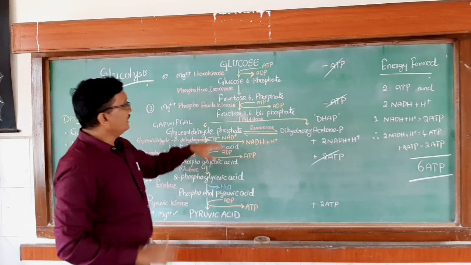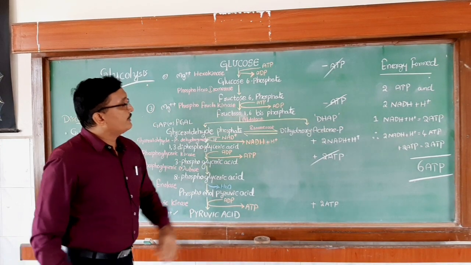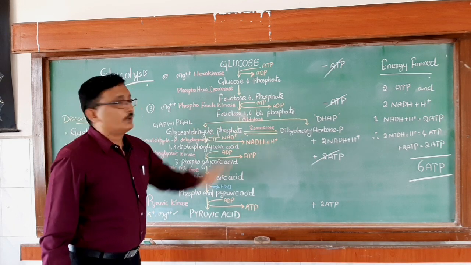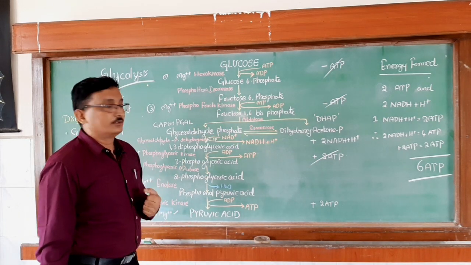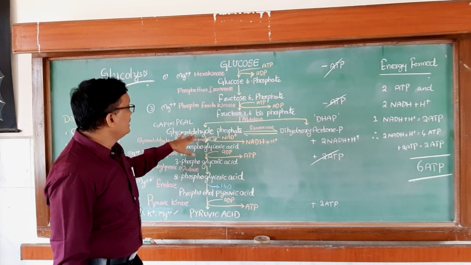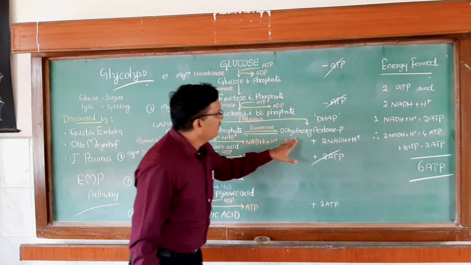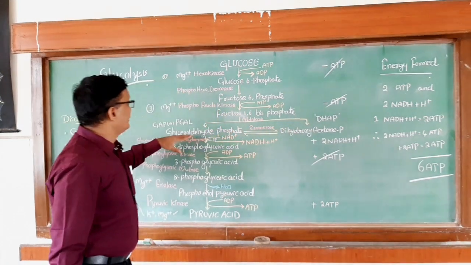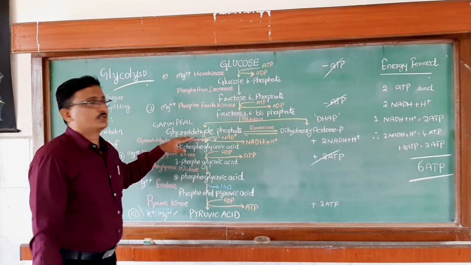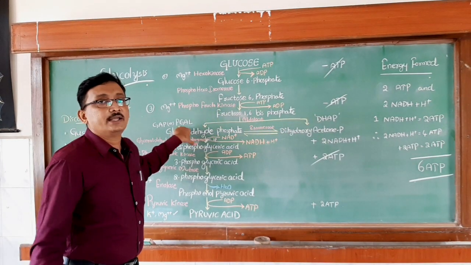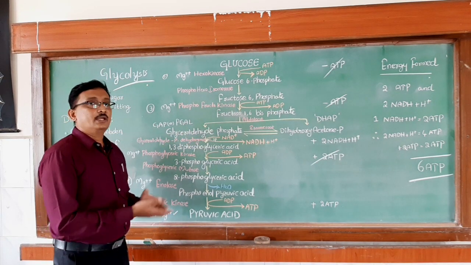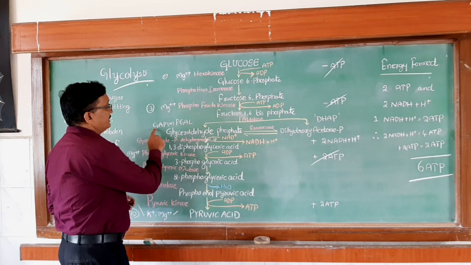In the next step, fructose 1,6 bisphosphate cleaves into two molecules. And what are the two molecules? Those two molecules are glyceraldehyde phosphate and dihydroxyacetone phosphate. Glyceraldehyde phosphate, in some books it is also written as phosphoglyceraldehyde. Anyhow we can write like GAP.